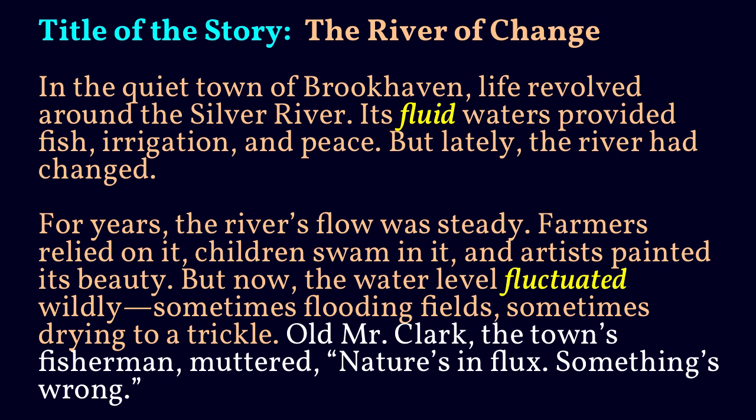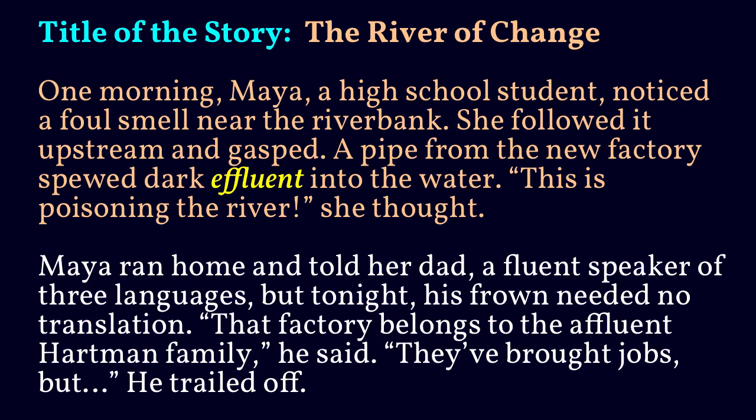For years, the river's flow was steady. Farmers relied on it, children swam in it, and artists painted its beauty. But now, the water level fluctuated wildly, sometimes flooding fields, sometimes drying to a trickle. Old Mr. Clark, the town's fisherman, muttered, "Nature's in flux. Something's wrong."